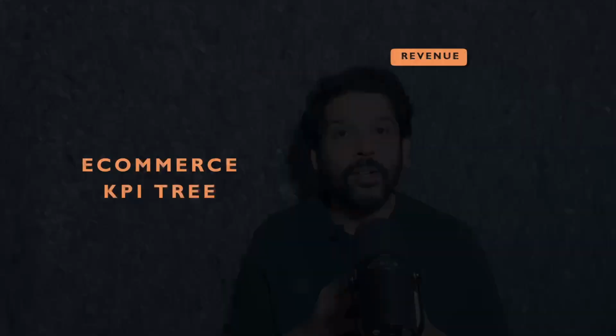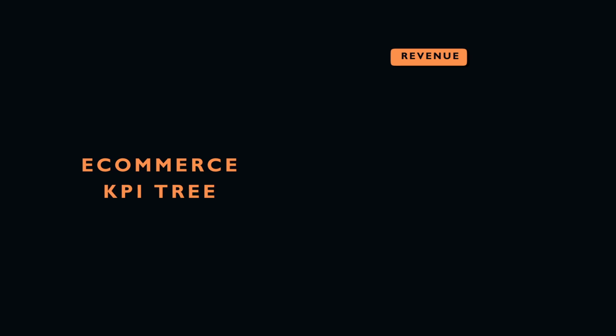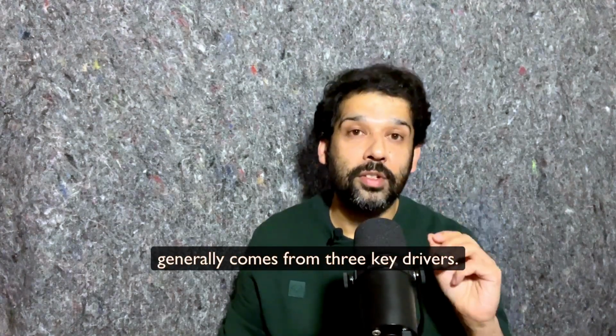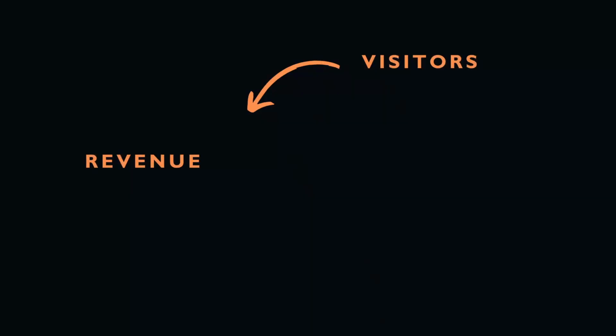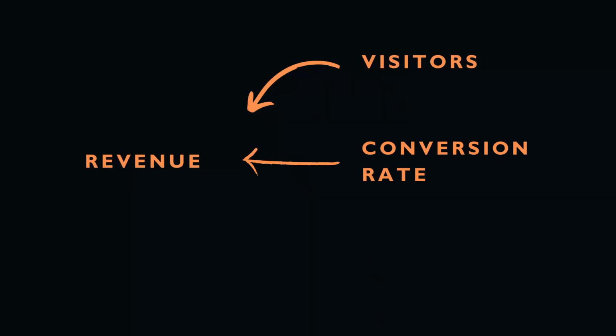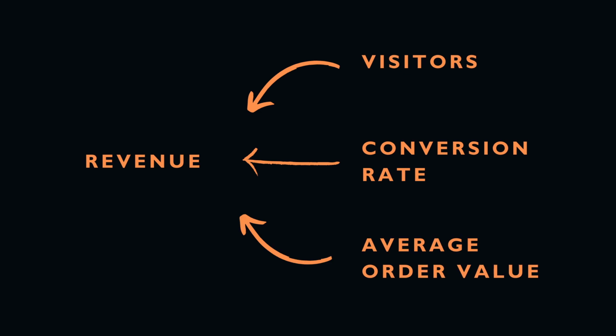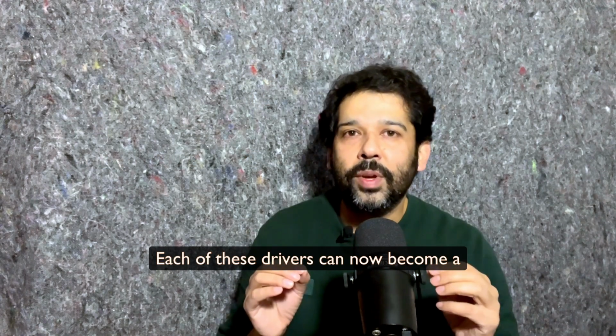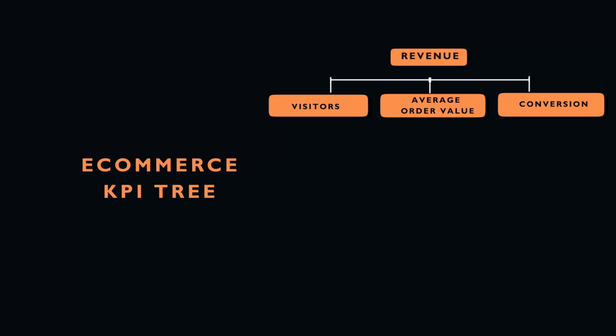Alright, so revenue becomes the root in the KPI tree. Now, revenue growth in e-commerce generally comes from 3 key drivers. First, by increasing the number of visitors on the website. Second, by boosting conversion rates. And third, by raising average order value. Each of these drivers can now become a branch on our KPI tree.